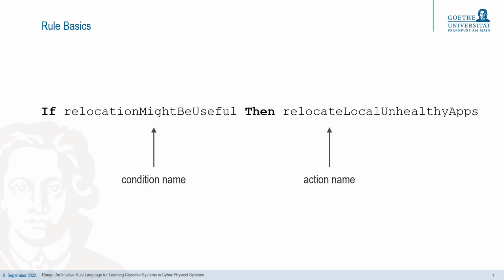First, the reference by name allows system administrators to use an action or condition multiple times in a rule set without having to rewrite it. In addition, this increases the efficiency of rule evaluation, since a condition or action that is used multiple times only needs to be evaluated once.